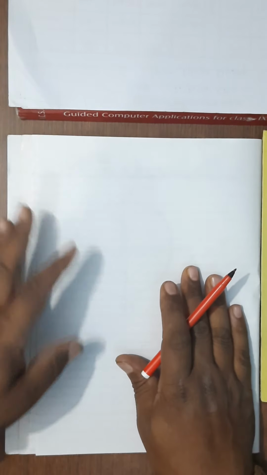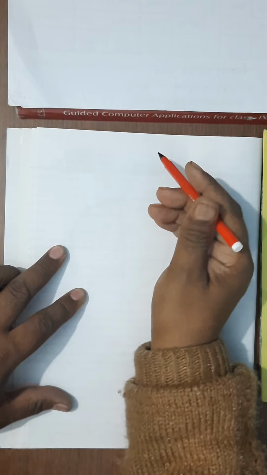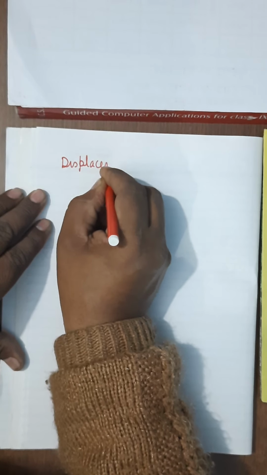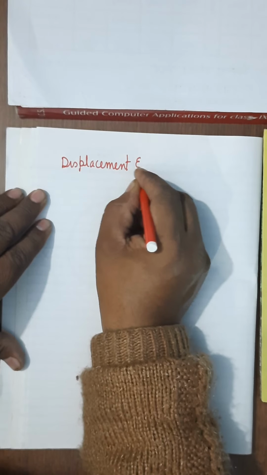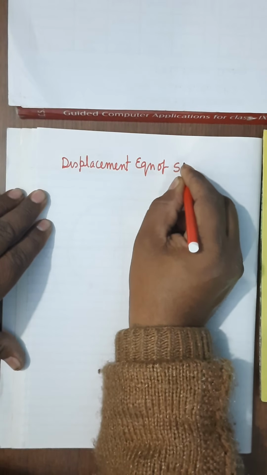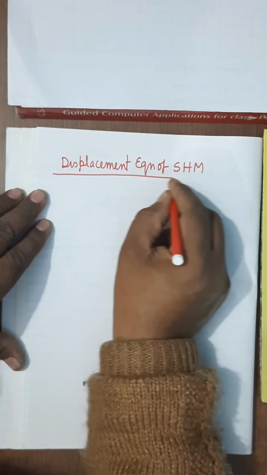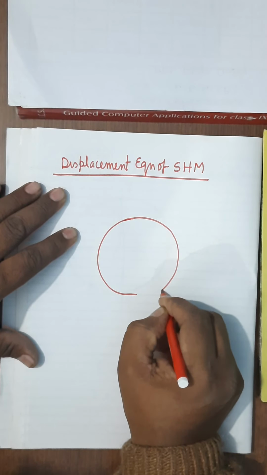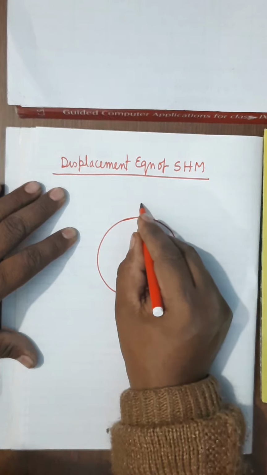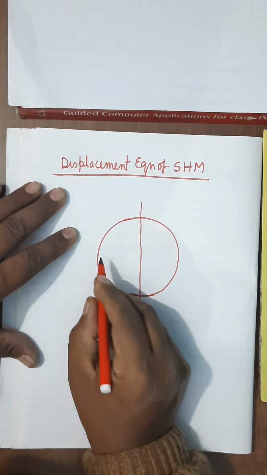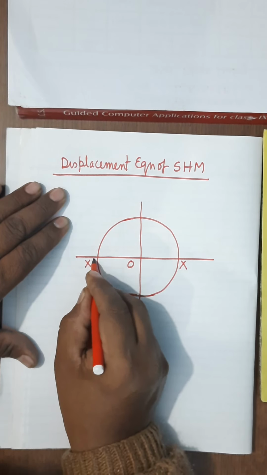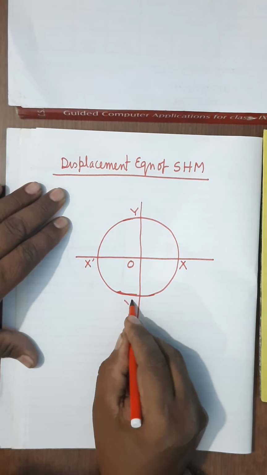So, now you can see here the displacement equation of simple harmonic motion. This is x dash, y dash.